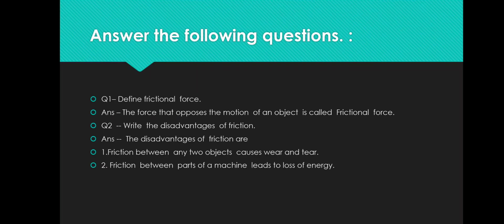Second, friction between parts of a machine leads to loss of energy.